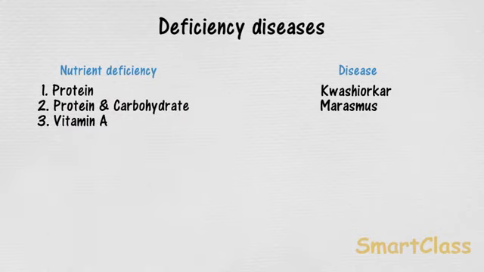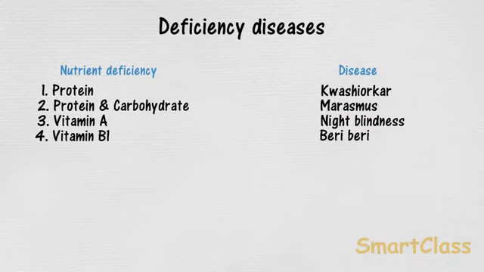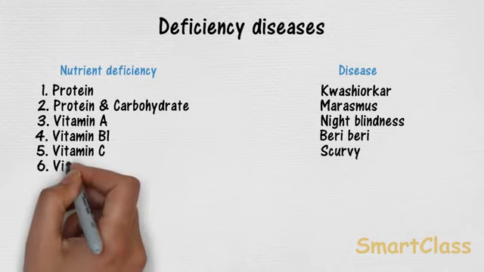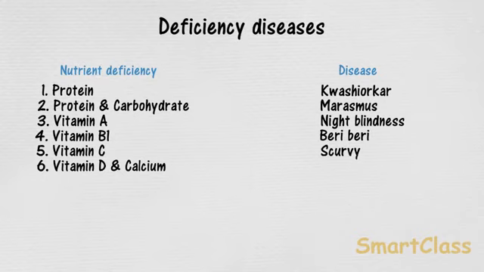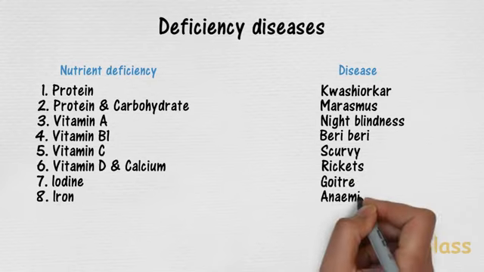Vitamin A deficiency causes night blindness. Deficiency of vitamin B1 causes beriberi. Deficiency of vitamin C leads to scurvy. Deficiency of vitamin D and calcium causes rickets. Deficiency of iodine causes goiter, and deficiency of iron causes anemia.